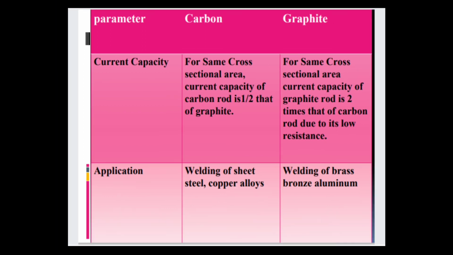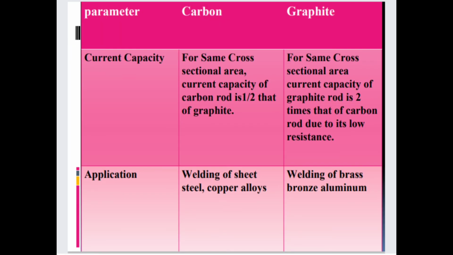These are the parameters of carbon and graphite. First is current capacity. For same cross-sectional area, the current capacity of carbon rod is 1/2 that of graphite. For same cross-sectional area, the current capacity of graphite rod is 2 times that of the carbon rod, due to its low resistance. An application of carbon is welding of sheet steel, copper alloy. An application of graphite is welding of brass, bronze, aluminum.